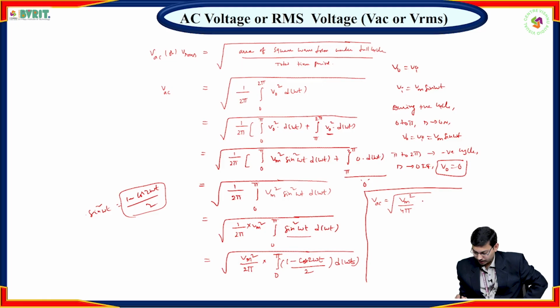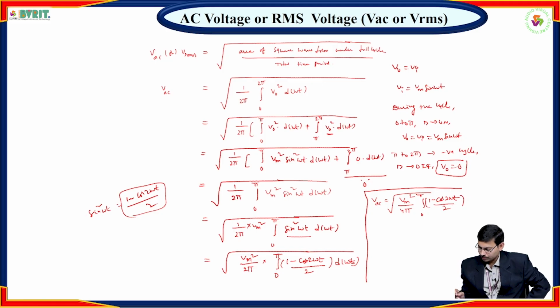So here the integral of 0 to pi, 1 minus cos 2 omega t d of omega t, the 2 already taken common.